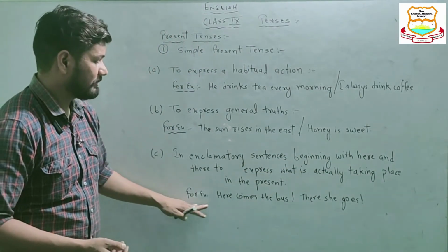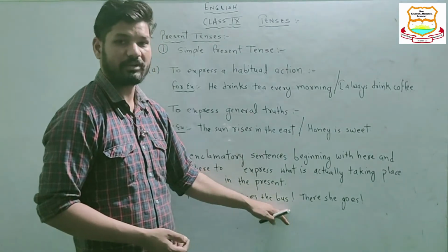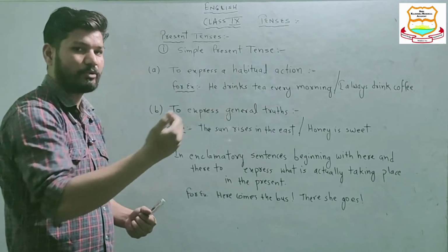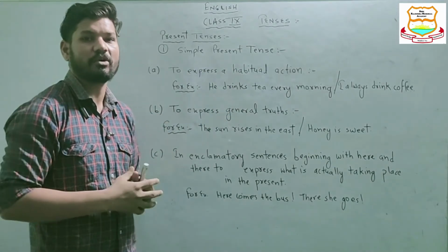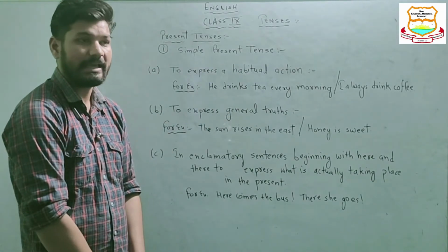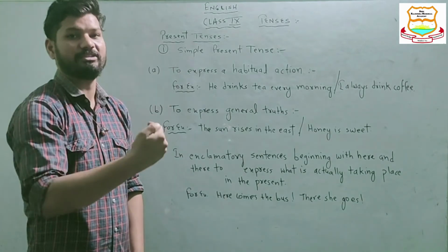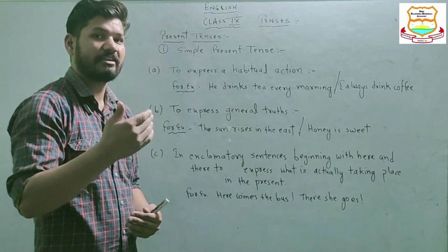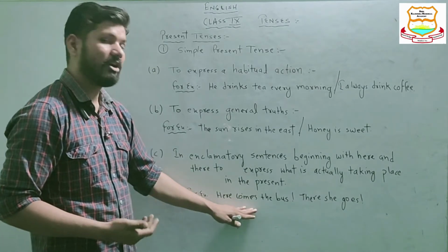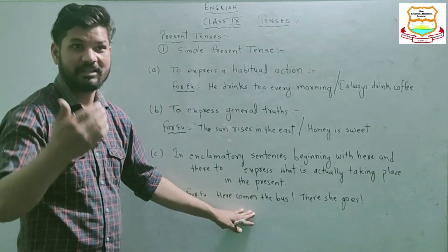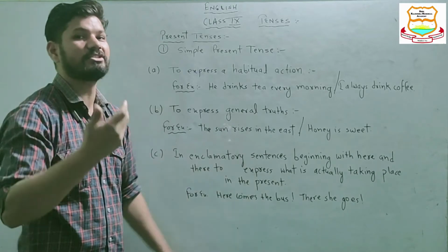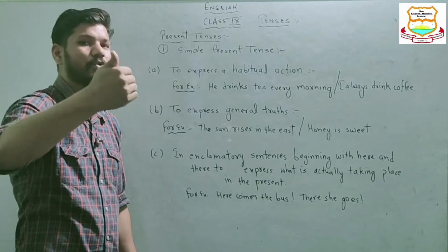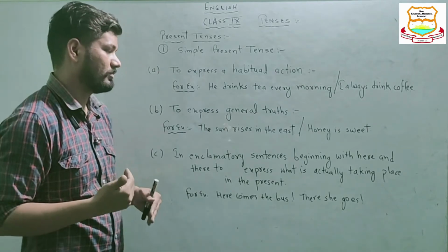For example, here comes the bus. See, as a bus is approaching, suppose someone is waiting at the bus stop, and the bus is approaching towards the bus stop, and someone says, "Here comes the bus." Now the movement of the bus has not stopped. It is continuous as it approaches the bus stop.